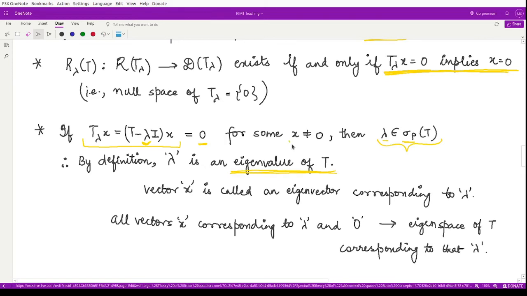Moreover, this vector is the eigenvector corresponding to the same eigenvalue, and all the eigenvectors corresponding to the same eigenvalue together with the 0 vector form the eigenspace of the operator T corresponding to that eigenvalue.